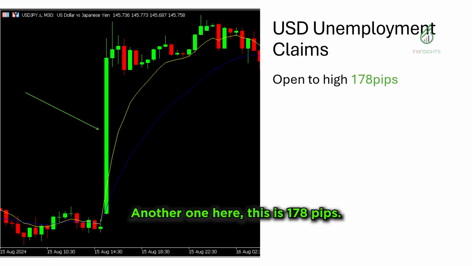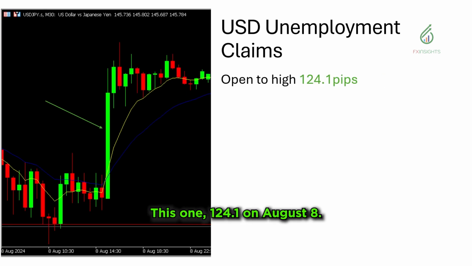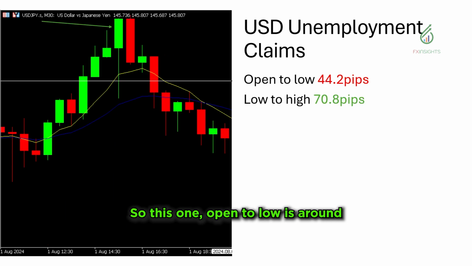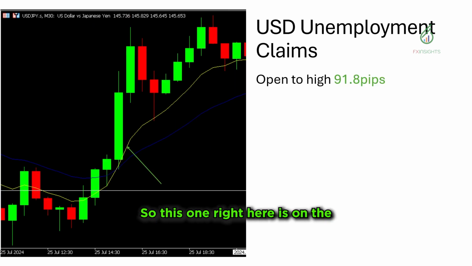Another one here, this is 178 pips. This is back in August 15. This one, 124.1 on August 8. Again, there are other high impact news when these movements came out. This one, open to low, is around 44.2, and then the low to the high, because it reversed, 70.8, and then it backed down. This one right here is on the 25th of July, 91.8 pips of movement.